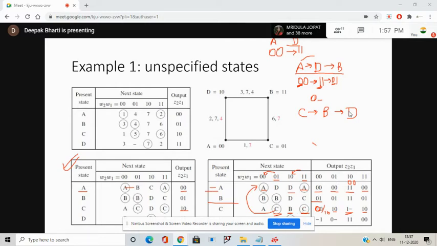It will go from C to B and then D. So that's why the transition from state C to D is occurring via state B.